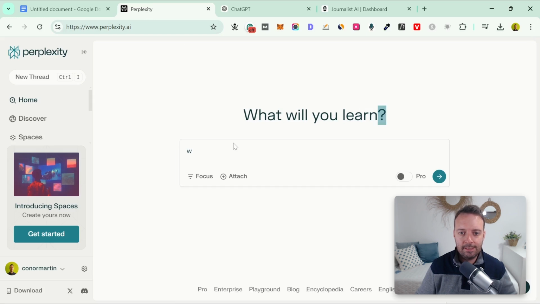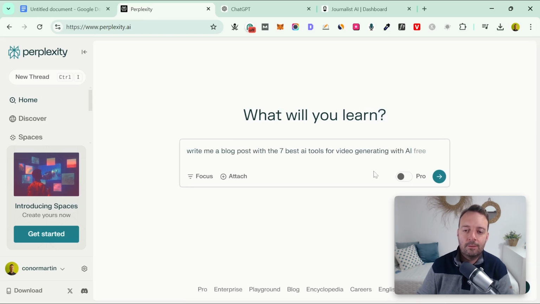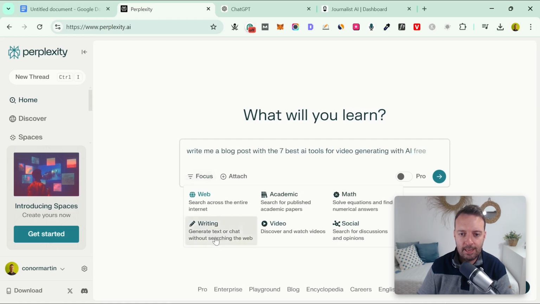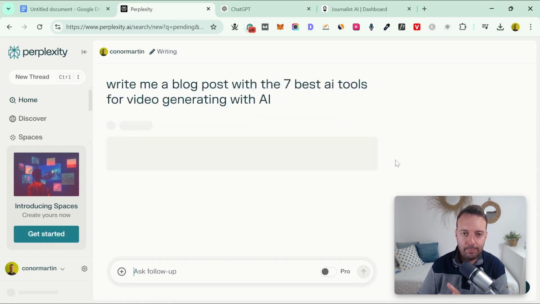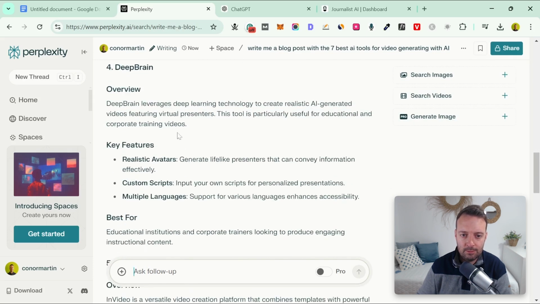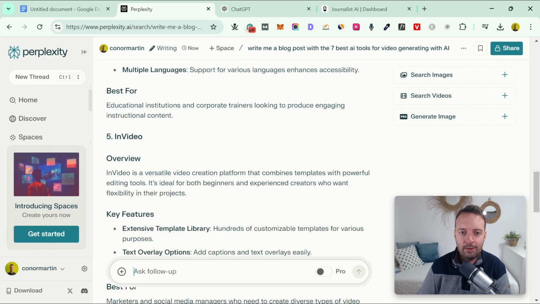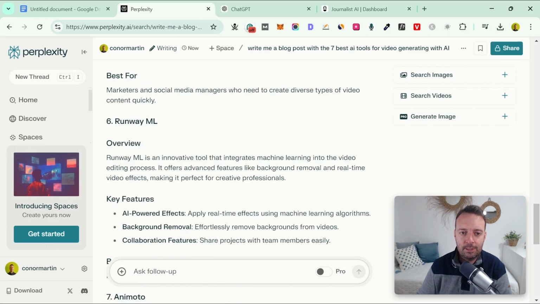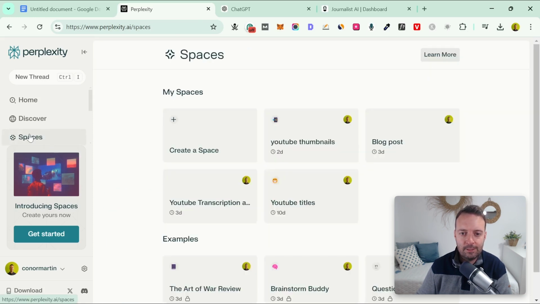So let's actually paste in this prompt here, the same one we did with ChatGPT. For this one, you want to click focus and writing, so it'll give you the best article possible. Okay, so we got our article here. It's pretty good. Quite similar, to be honest. One thing I noticed is they are often quite similar, but we don't have that extra feature where we can just highlight stuff. We can ask follow-ups to change things, if you want to say change this part or change that part. That's pretty cool.